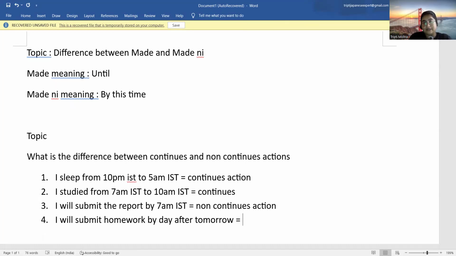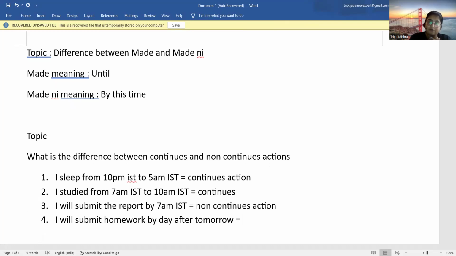Let me ask few questions from my end. If I say that I will do jogging from 4 to 7, is it a continuous action? Yes, because from 4 to 7, I'll do jogging. If I say that I'll come home by 5 o'clock, is it a continuous action? No, it's not a continuous action, because you said that the deadline is 5, so you have to come back home before 5.